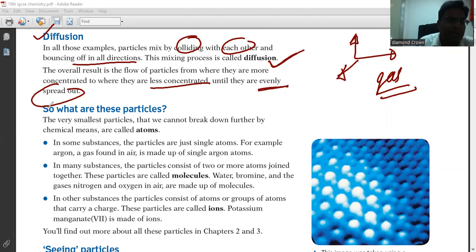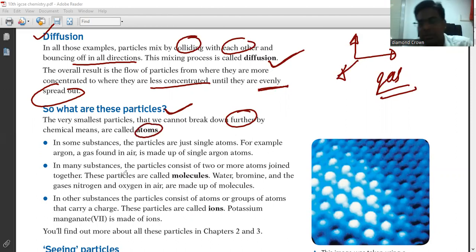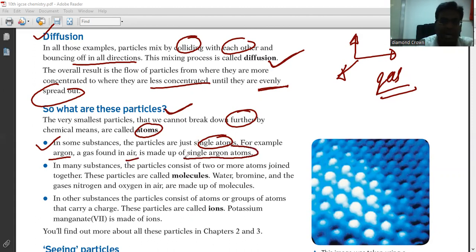Now look at the next topic, particles. So what are these particles? The very small particles that we can't break down further by chemical means are called atoms. Okay? So the smallest particle is called an atom. In some substances, particles are just single atoms. For example, argon, a gas found in air, is made up of single argon atoms. So argon is a single atom which exists in gas form.